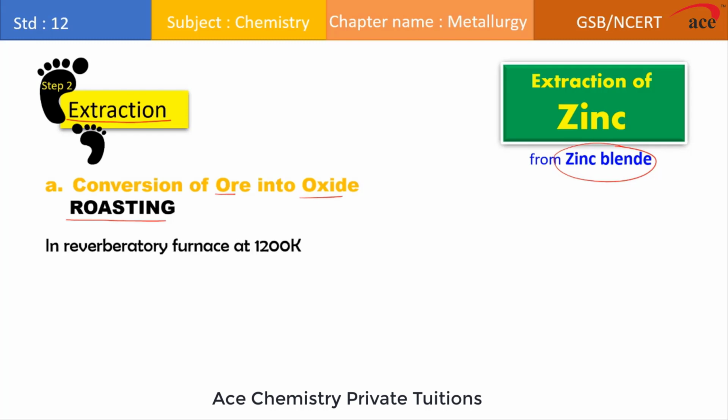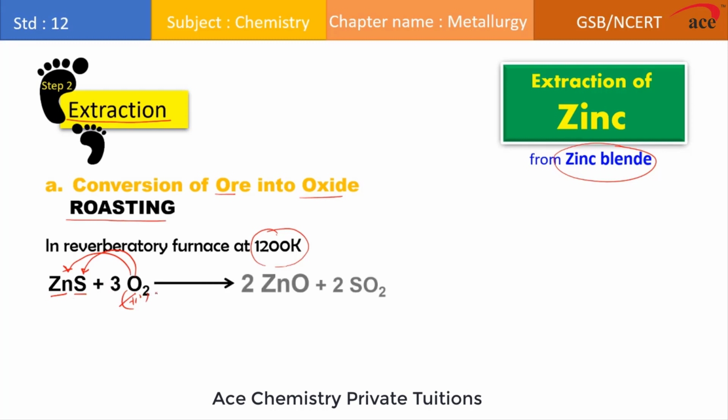As we know, roasting is carried out in a reverberatory furnace, and the temperature of that furnace is maintained around 1200 Kelvin. So when zinc sulfide is heated with excess air at about 1200 Kelvin, the oxygen which has come from air acts as an oxidizing agent. It starts reacting with the zinc metal as well as sulfur, and it oxidizes zinc and sulfur to their respective oxides.